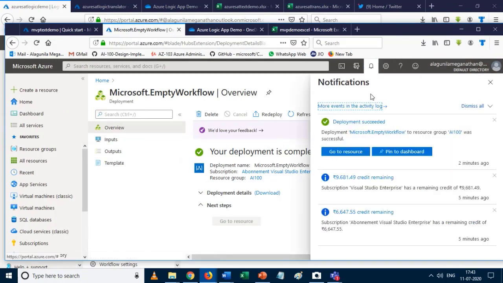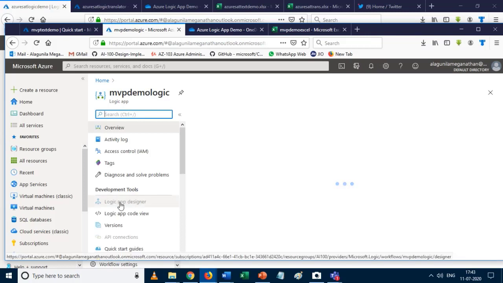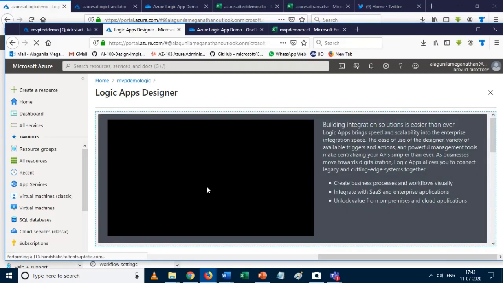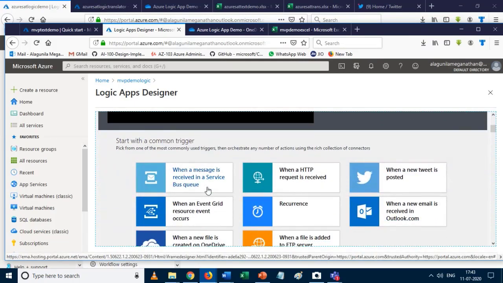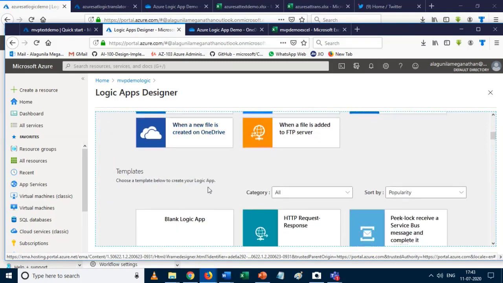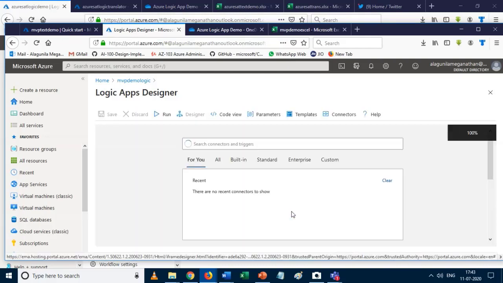Okay, so actually it's done. I click on go to resource. Once I get into the logic app, I land on this page. Actually, as I already said, there are some pre-built templates, or you can start with a basic blank logic app. Okay, so here I click on blank logic app.